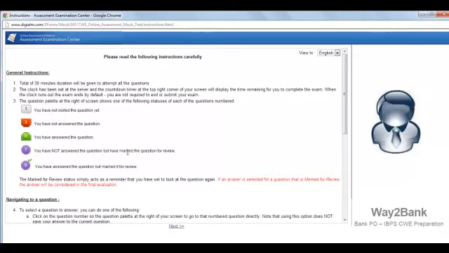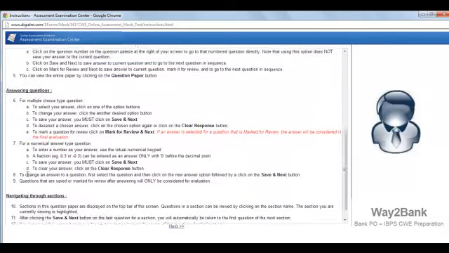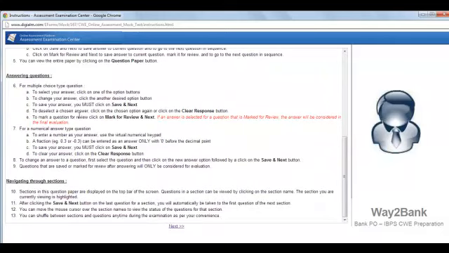Now there may be a case where you are not sure about a question, and in that case you can actually mark the question. Look at this, the mark question option, and when you mark it, it will turn into a blue ball, right? And if you have answered the question and still want to review it, it will look like this: a checkbox that you have attempted, and a blue button if you mark the question to be reviewed later. If you are not sure about it, then only go about using this strategy. Apart from this, there are certain other instructions, and I suggest you read them for yourself to understand in a much better way.